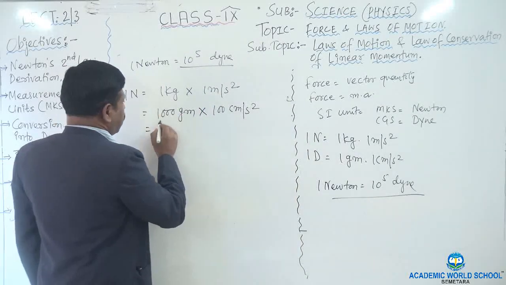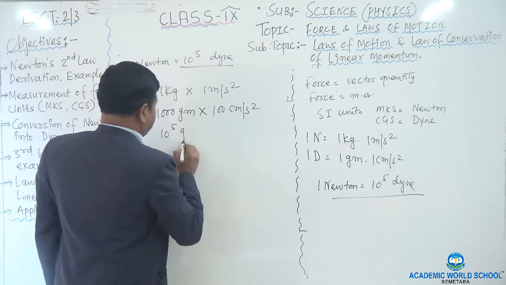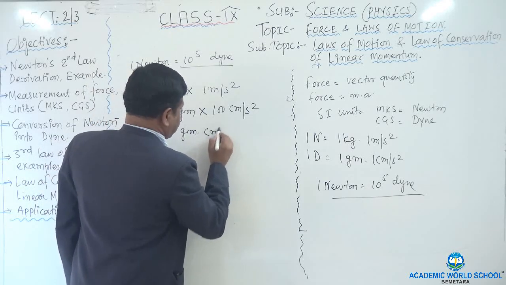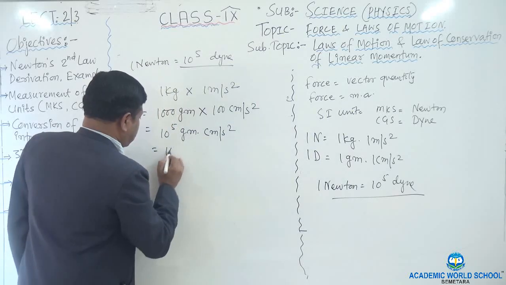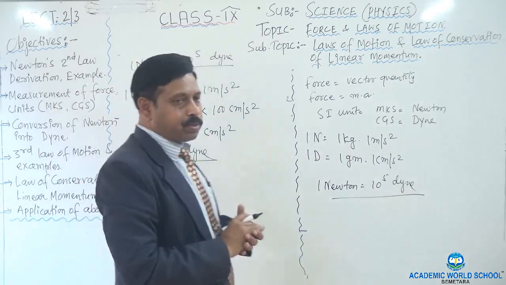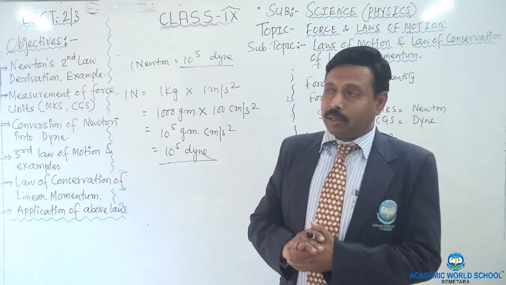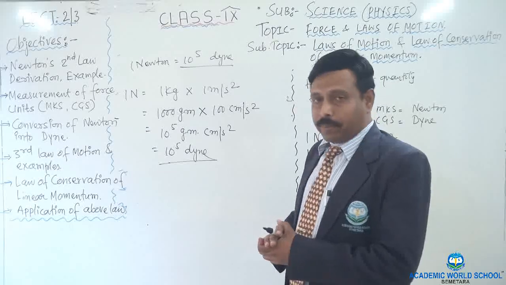So now you see, you multiply 1000 into 100, it will be your 10 to the power 5 gram centimeter per second square, or your 10 to the power 5 dyne. Understand? So in this way you can convert 1 Newton into dyne. So 1 Newton is equal to 10 to the power 5 dyne.